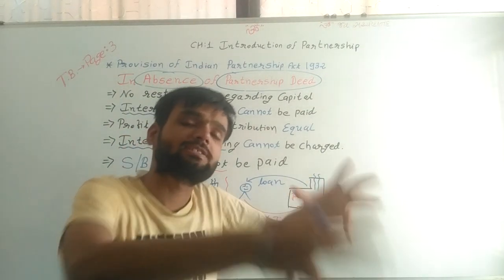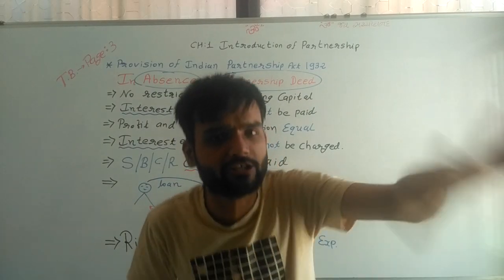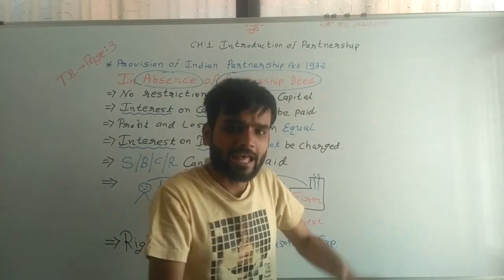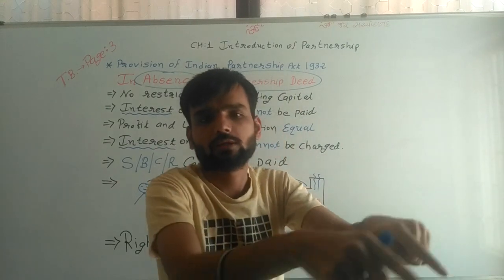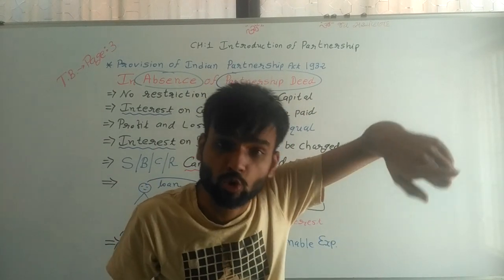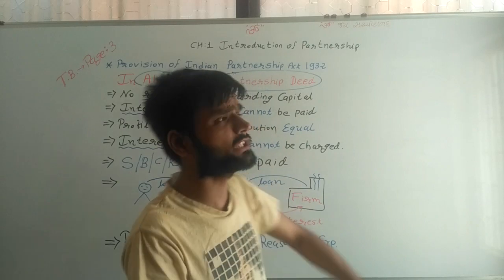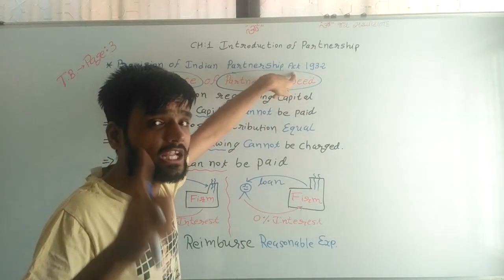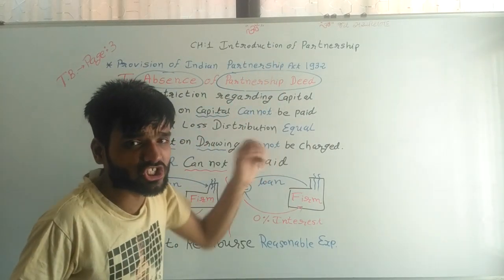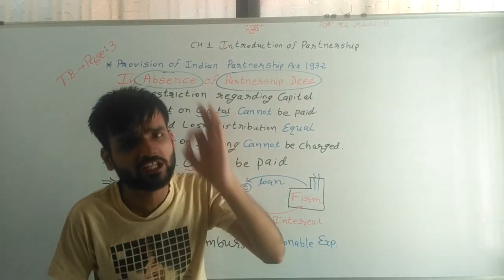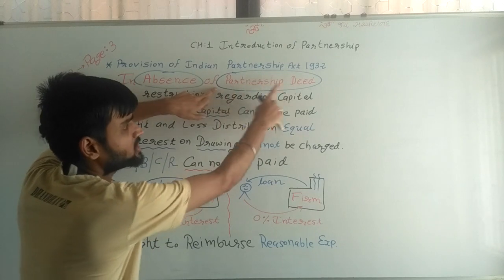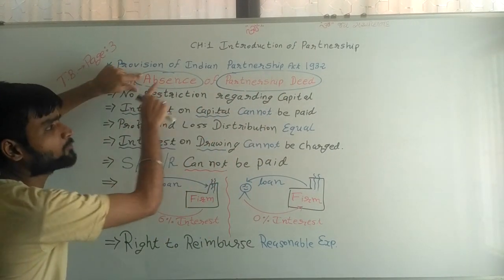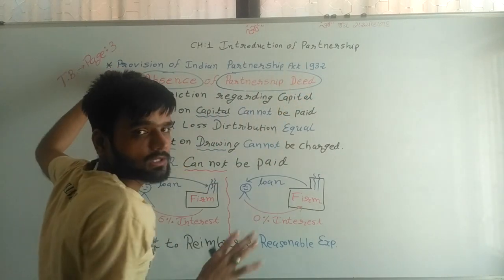Now suppose we have decided interest on capital of 7% and it is a written agreement, then the firm has to pay 7%. But if we have not decided, then and only then is this Act 1932 applicable. Again I repeat, the 1932 Partnership Act is applicable only when the partnership deed is absent.